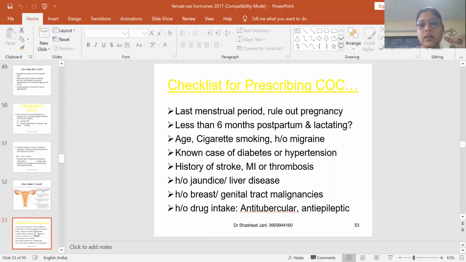Now, the checklist for prescribing oral contraceptives. We have to rule out pregnancy and check the last menstrual period. It should not be given less than 6 months postpartum and while lactating. We should not give oral contraceptives in cigarette smoking, migraine, jaundice, liver disease, history of breast malignancy, or endometrial or cervical malignancy. Any stroke history or myocardial thrombosis are also part of the checklist for prescribing oral contraceptives.